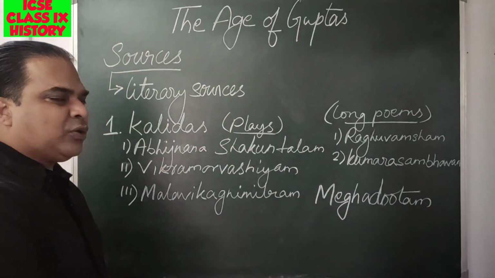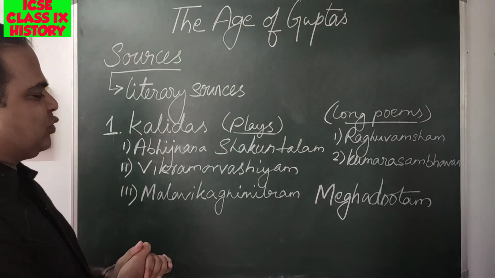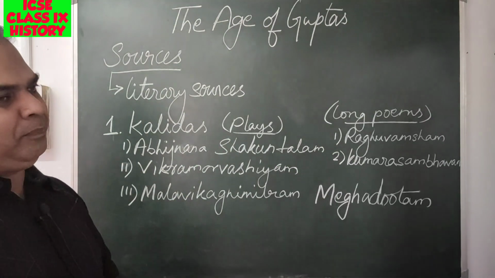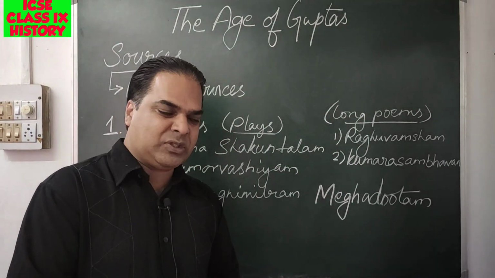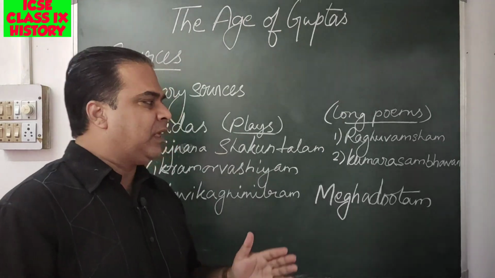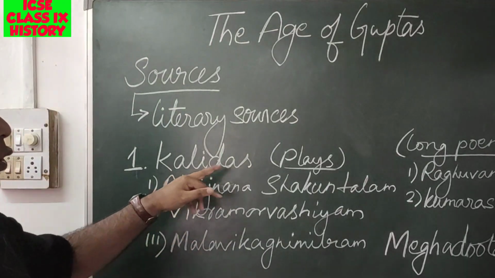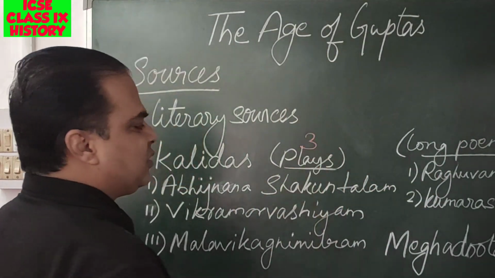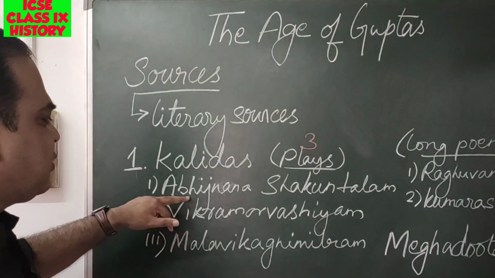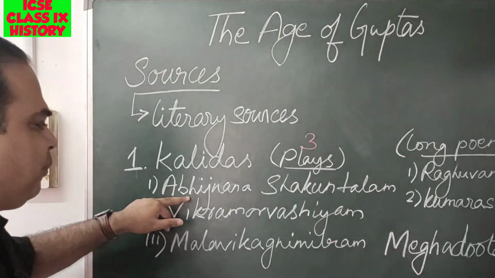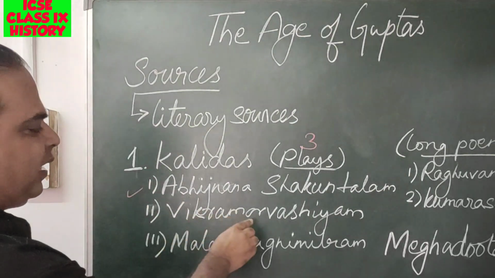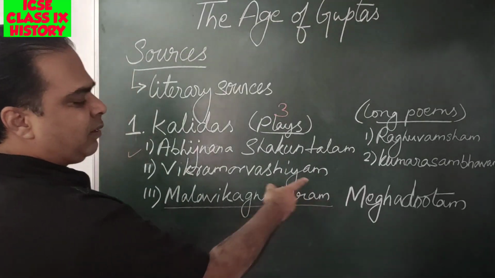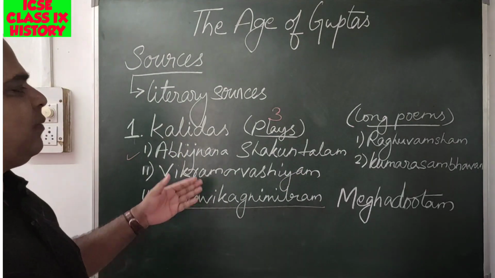Literary sources, first of all let us discuss Kalidasa. Kalidasa was the greatest playwright. He also wrote poems, long poems and short poems. Kalidasa wrote how many plays? Three plays. The first one was Abhijnanam Shakuntalam, the second was Vikramorvashiyam, and the third was Malavikagnimitram. These were the three plays written by Kalidasa.